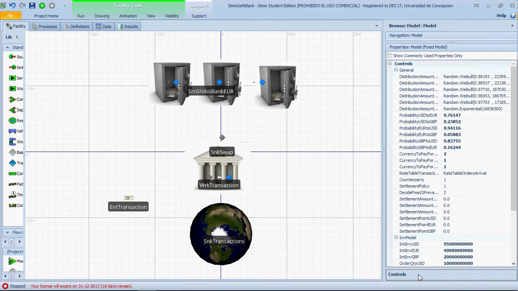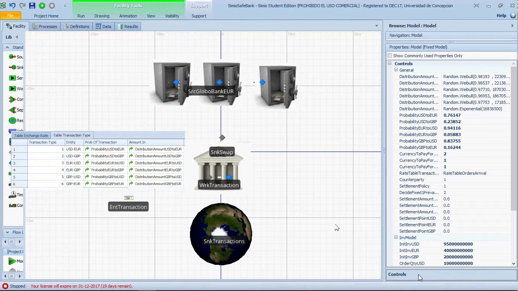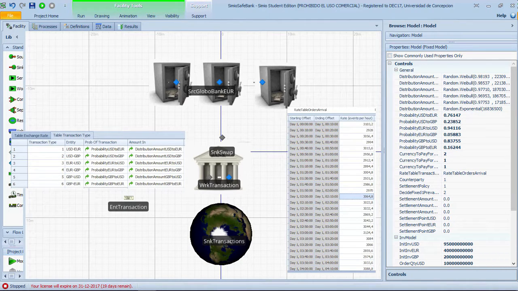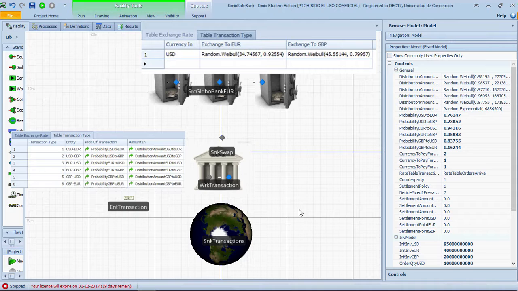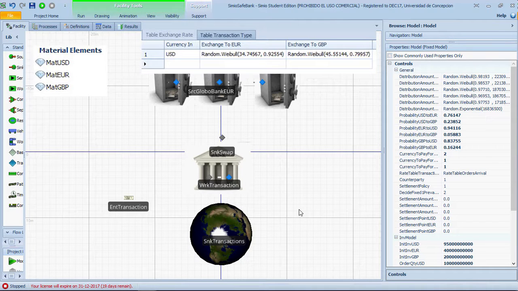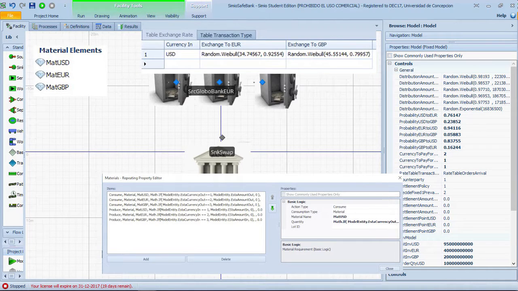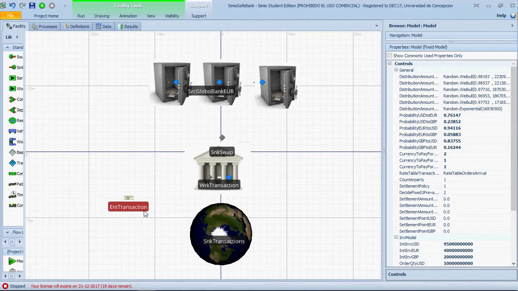There are 6 types of entities that represent each kind of transaction made by a client. These transactions arrive at a varying rate. In order to do this exchange, an exchange rate is needed, which is assigned at the beginning of every day. The inventory of each type of currency is represented with materials, and these materials are filled and consumed at a workstation, with the amount of currency out and in. The counterparty, Global Bank, is represented by these 3 sources.